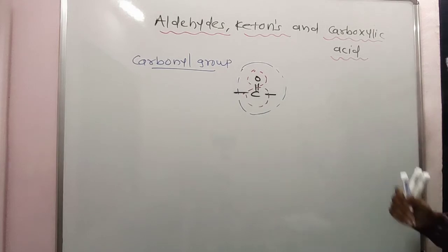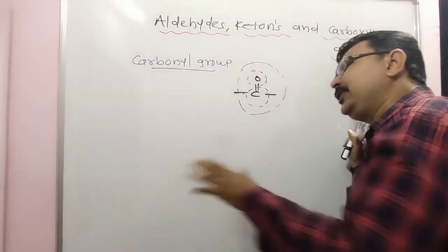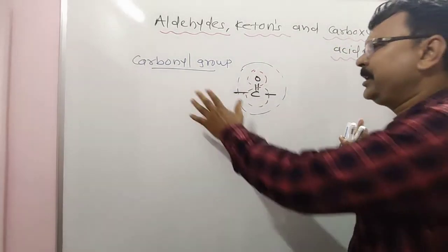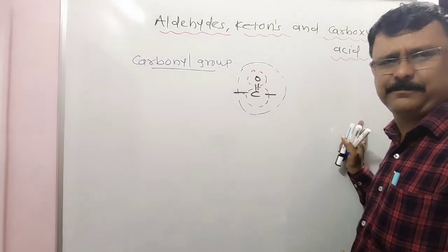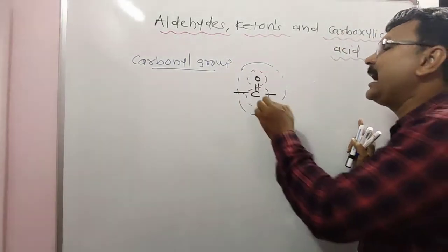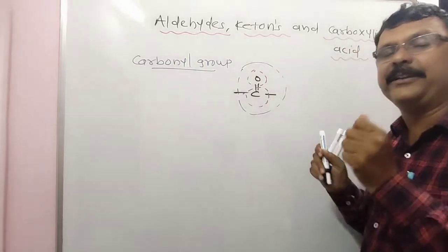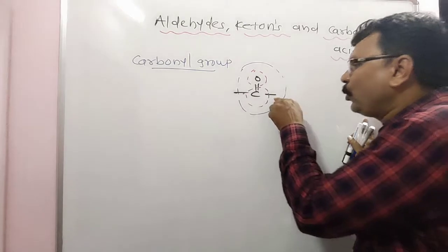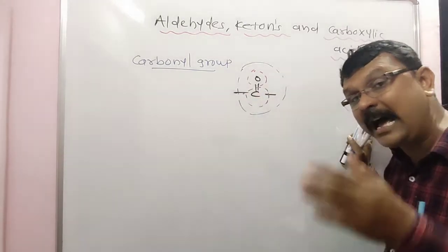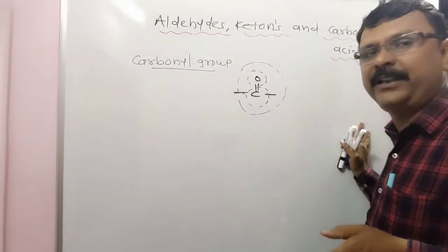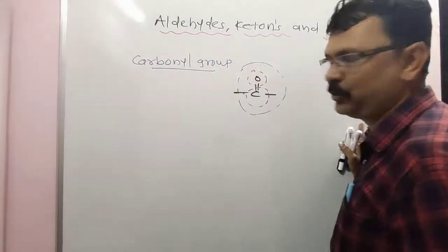Everybody, the carbonyl group is present in aldehydes and ketones. It is a functional group in which a carbon and oxygen are joined by a double bond, and two valencies of carbon are free, called a carbonyl group.